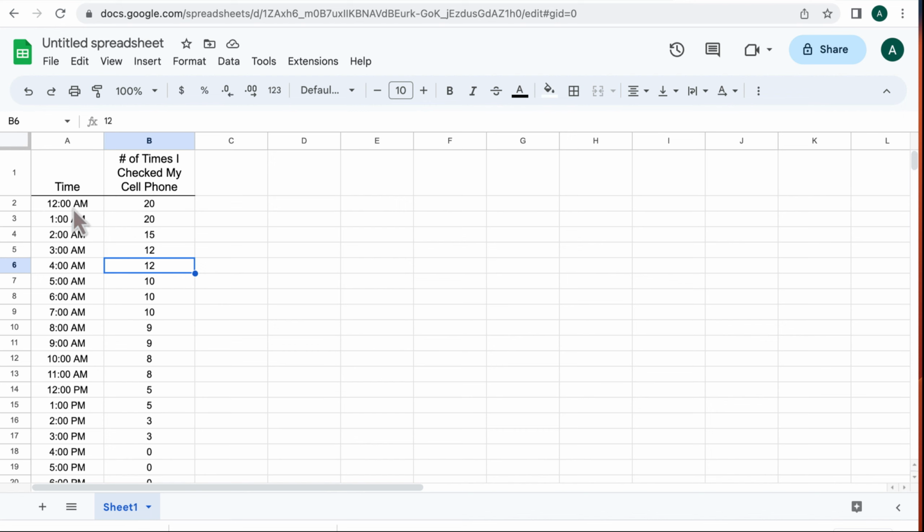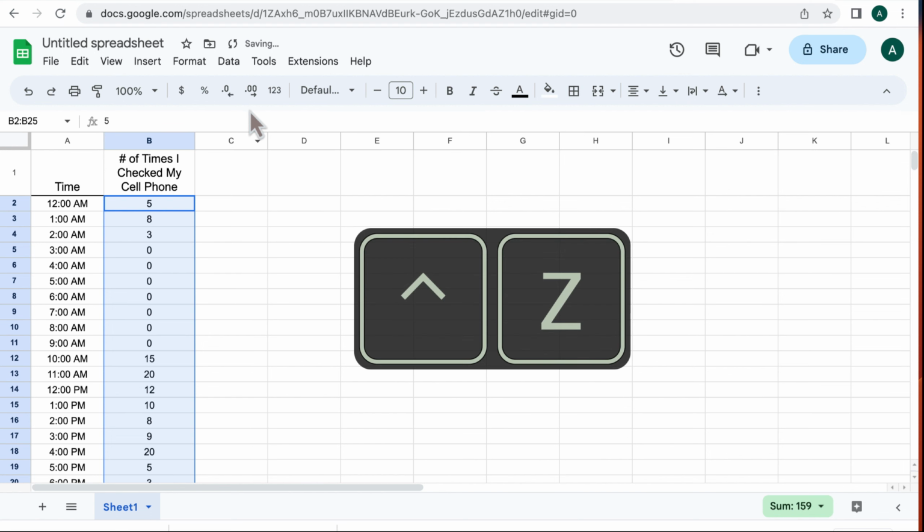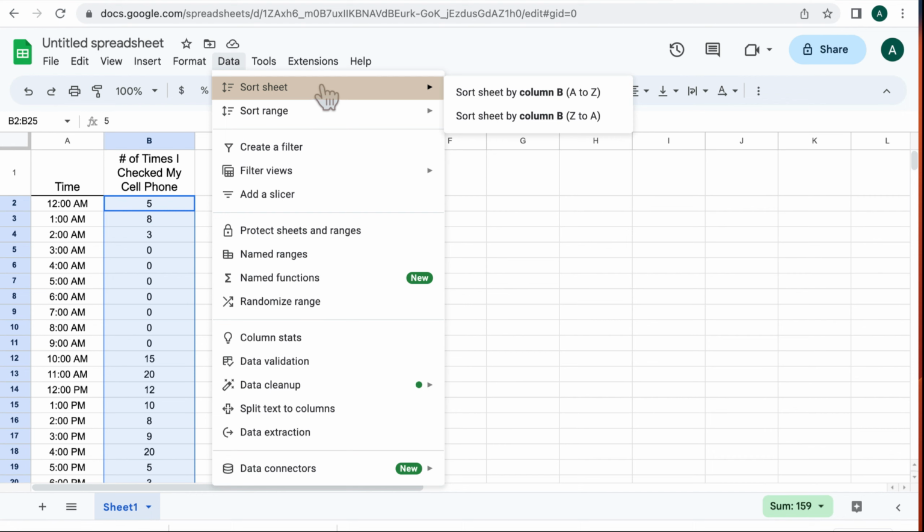But notice the times didn't join in. I'm still going 12 a.m., 1 a.m., 2 a.m., 3 a.m., 4 a.m. Well, the reason for that is that I sorted the range as opposed to sorting the sheet. So I'm going to undo that. As an Apple user, I'm going to press Command-Z. You could press Control-Z. And this time, I'm going to sort the sheet, not the range.